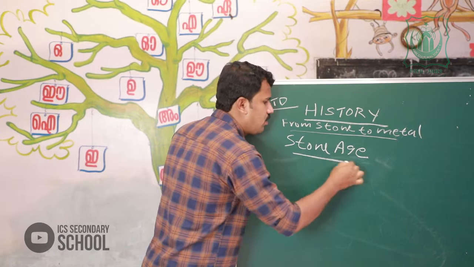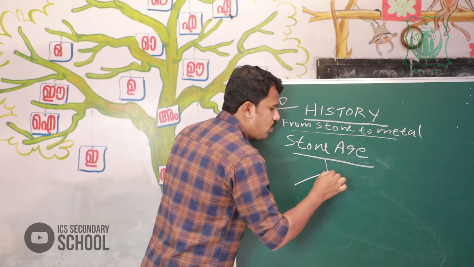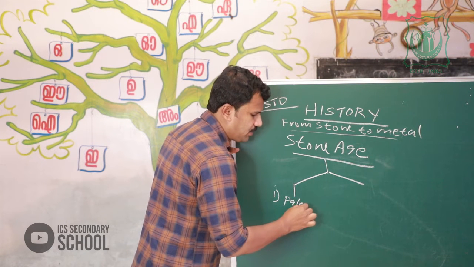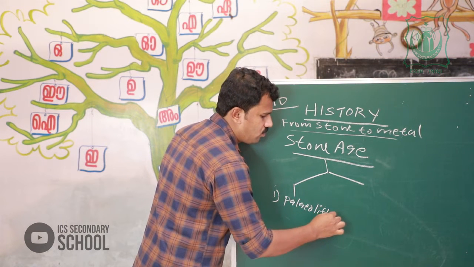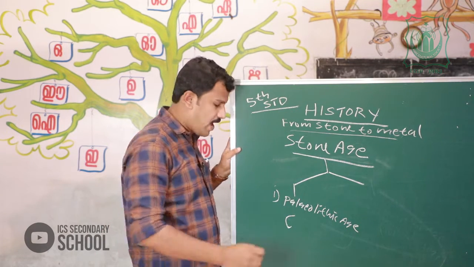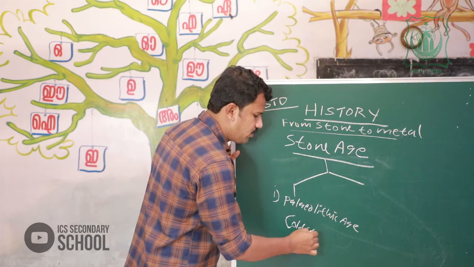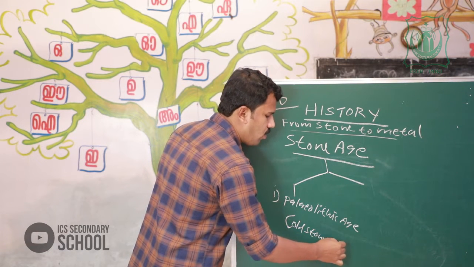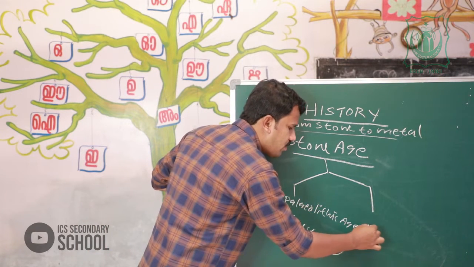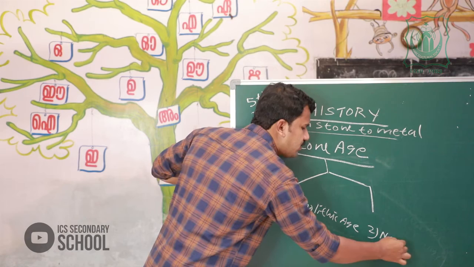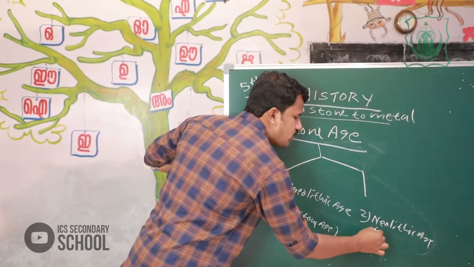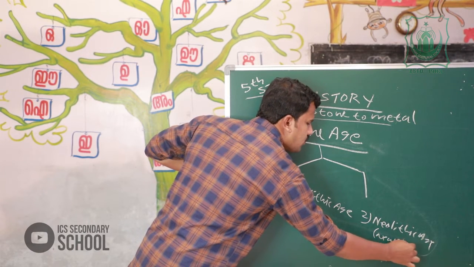First, the Paleolithic Age, also known as the Old Stone Age. Second, the Neolithic Age, also known as the New Stone Age.